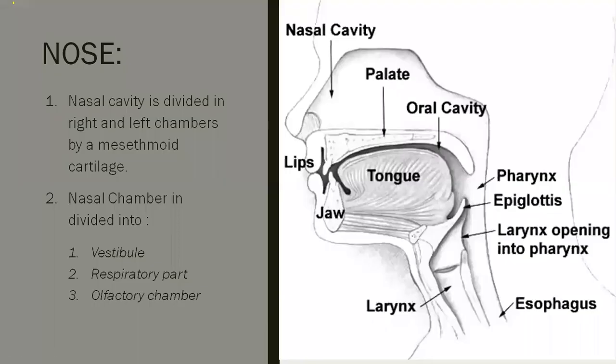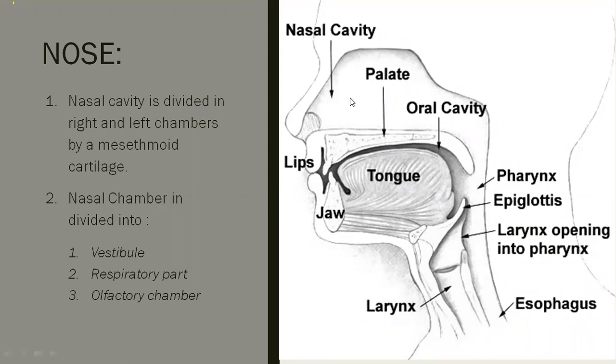Now we will see in detail. See here, palate is present. You can see here palate. Palate is present in between the nasal cavity and buccal cavity. This is the buccal cavity. You can also experience your own palate by touching your tongue to the roof of your buccal cavity. That is called as palate. And above that there is nasal cavity.